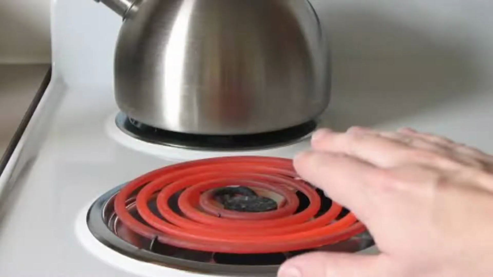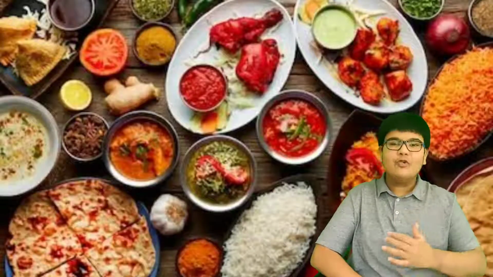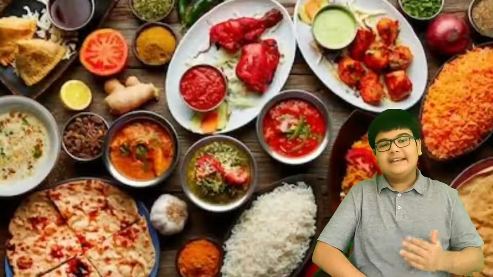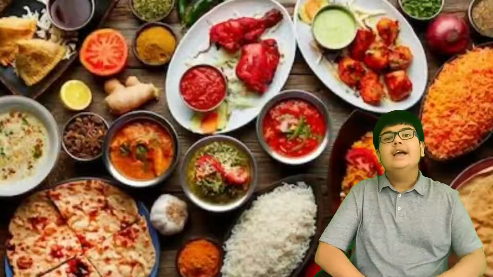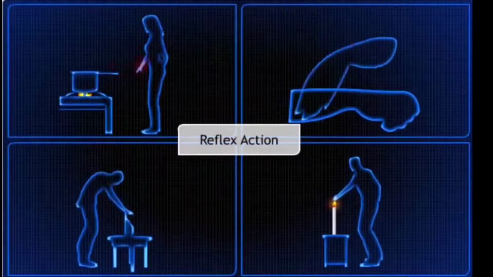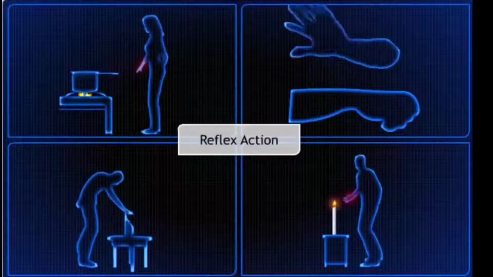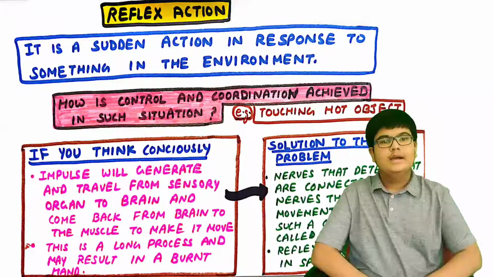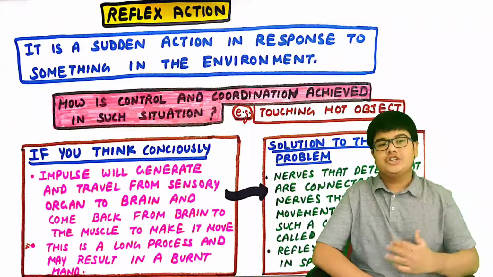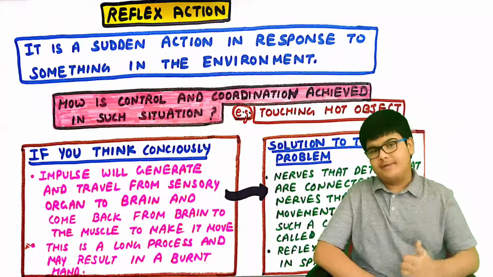Now let me ask you a question. What happens when you touch a very hot object? You immediately withdraw your hand back. Similarly, when we see very tasty food like this, then immediately our mouth starts watering and saliva starts getting produced in our mouth. So in all these actions, in all these examples, we are doing something without thinking. So the brain is not involved in all these actions. Such actions are known as reflex actions. So the reflex action is a sudden action in response to something in the environment.